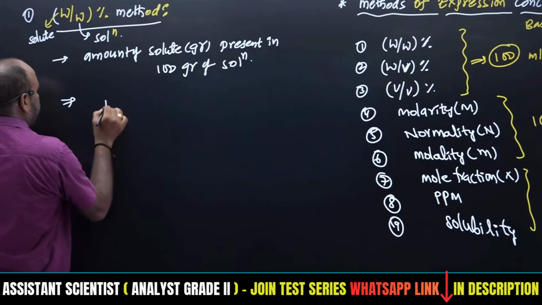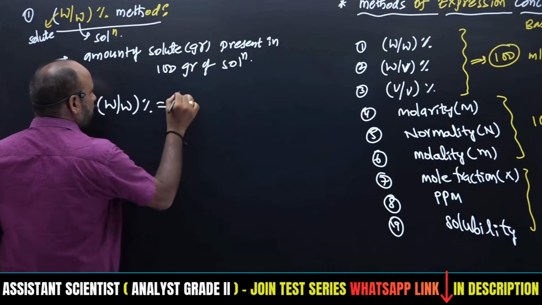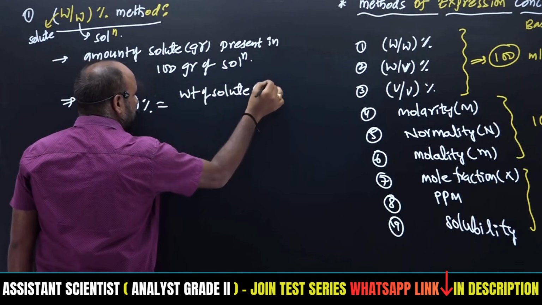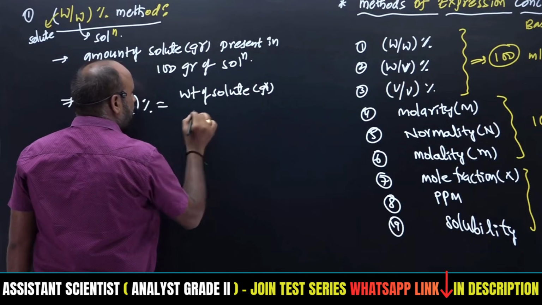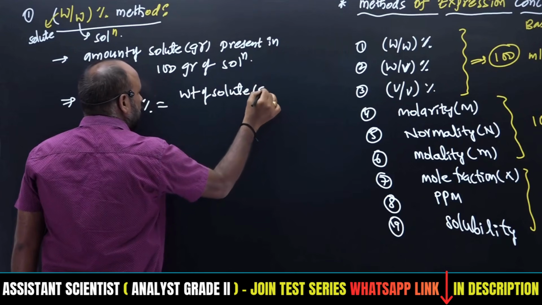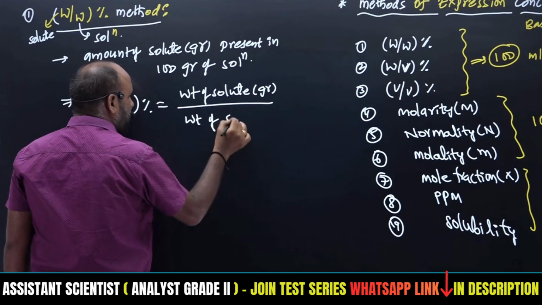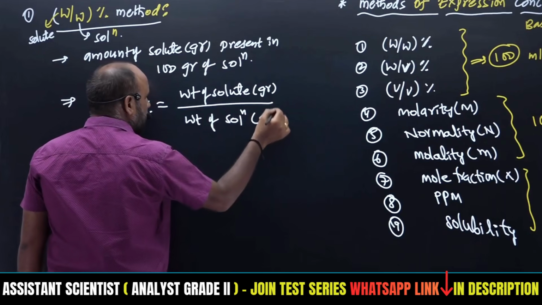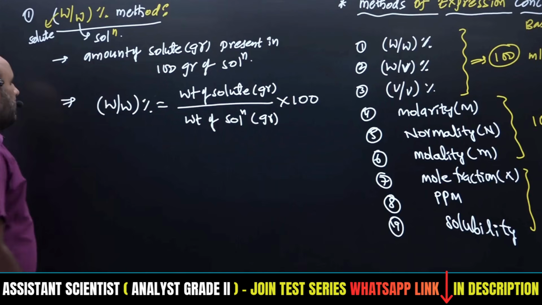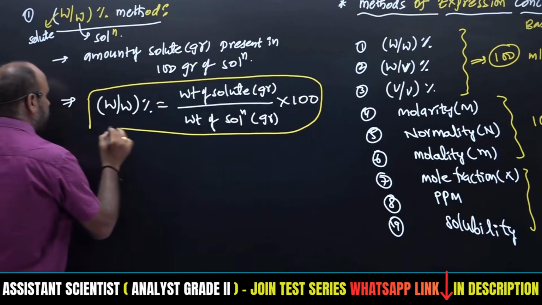So simply, weight by weight percentage we have to write as weight of solute in grams divided by weight of solution, that is also in grams, multiplied with 100, that gives the percentage. So this is the weight by weight percentage only.